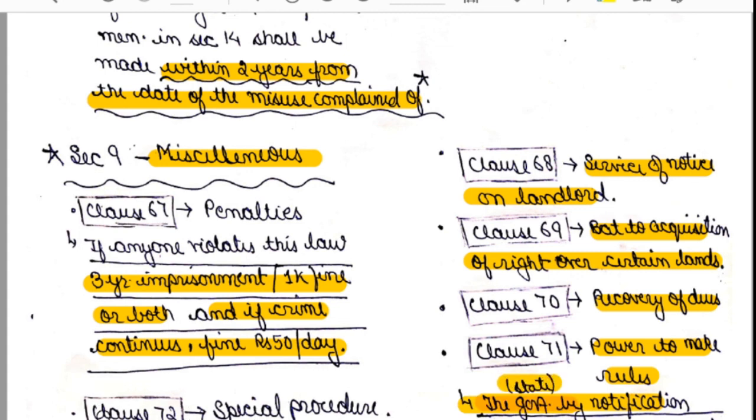Okay. And lastly, clause number 72 talks about some special procedures which we don't require. Okay, that is, we don't have to go into that much detail. These are the important aspects of the SPT Act we should know. So finally, we are done with the SPT Act, and I think our discussion was enough from the examination point of view. And I think if you revise 2 or 3 times, you will be very thorough with this SPT Act of 1949.